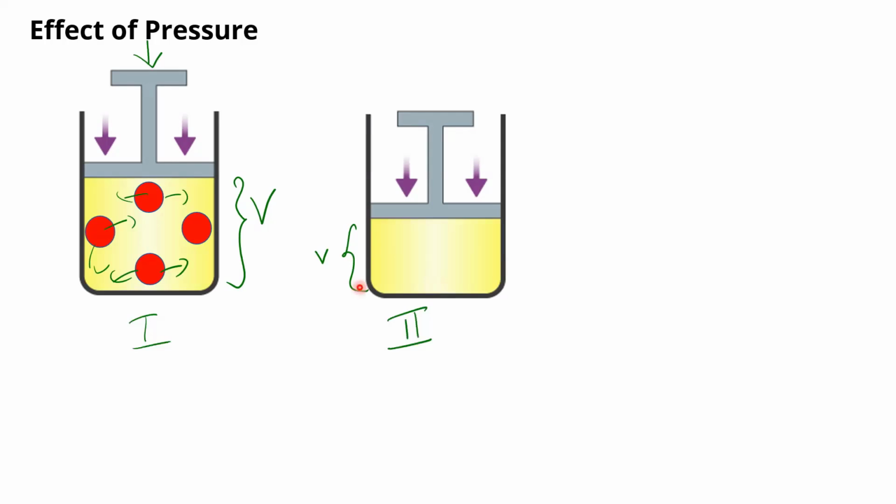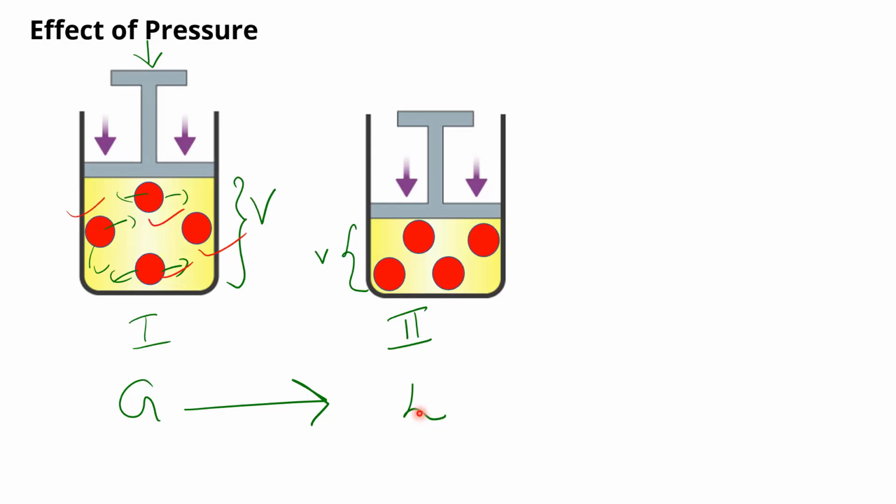Now, if that is the case, what will happen? The space also reduced. The space reduced, will the particles move far from each other or come closer? Will these 4 particles move far from each other or come closer? It is obvious, anyone can tell they will come closer to each other. So if they come closer to each other, you can see a position like this. And this was the gaseous state we started with. And if they come closer, we know this gaseous state will eventually change to what state? Liquid state.